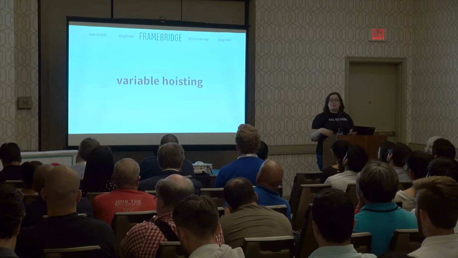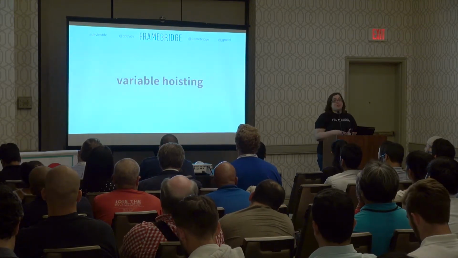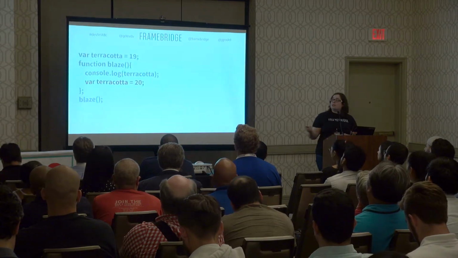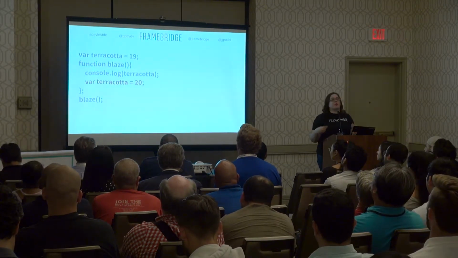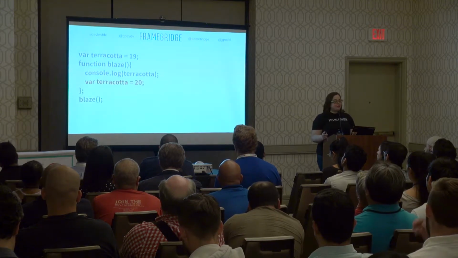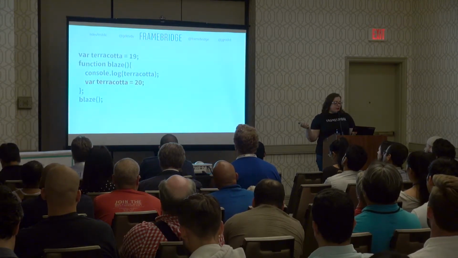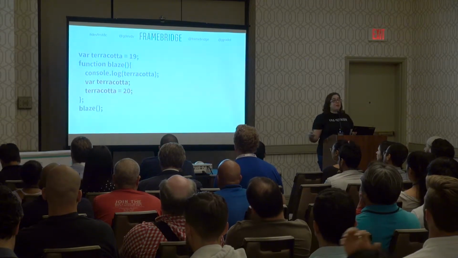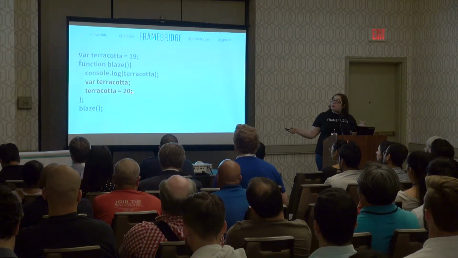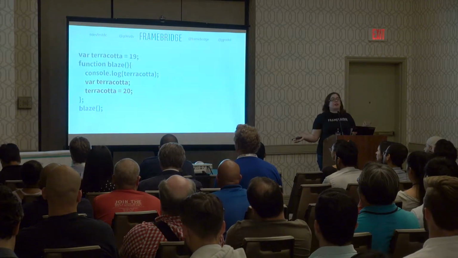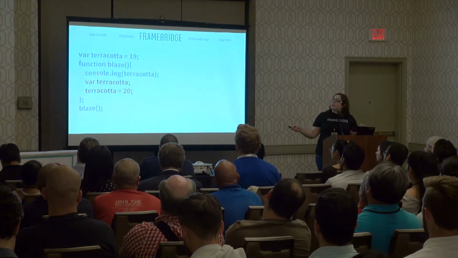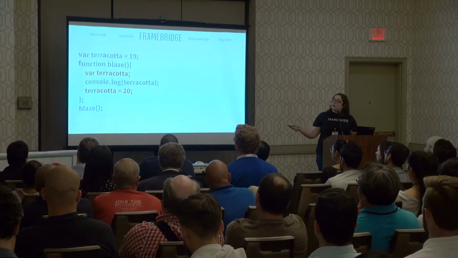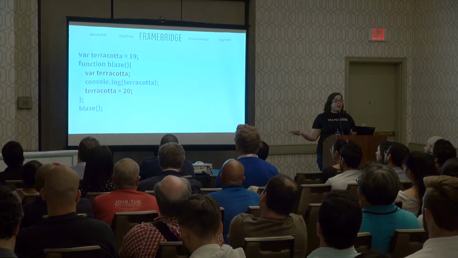So when our browser loads JavaScript, it will take 3 passes over that code. In that first pass, it is going to find any places like this where we do a var terracotta, where we do a var or a let or a const. And it is going to split these lines out into this. So we have a var terracotta where we are setting up that variable as being specific to that scope. And then we have another line that defines terracotta to be 20. It'll then take that var terracotta and move it up to the top of that scope. So it'll move it up to the very top of the parent function.